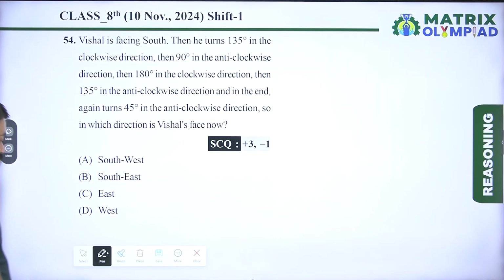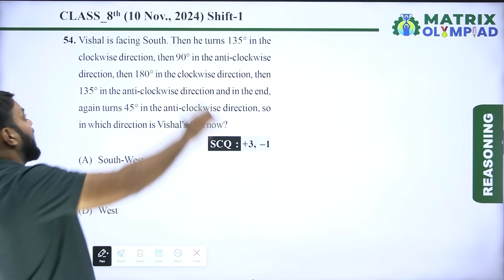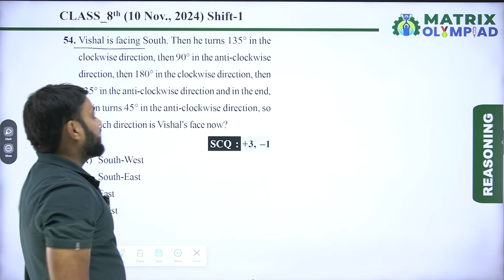So now next question is question number 54. Vishal is facing south. Then he turns 135 degree in the clockwise direction, then 90 degree in the anti-clockwise direction, then 180 degree in the clockwise direction, then 135 degree in the anti-clockwise direction, and in the end again turns 45 degree in the anti-clockwise direction. So in which direction is Vishal's face now?